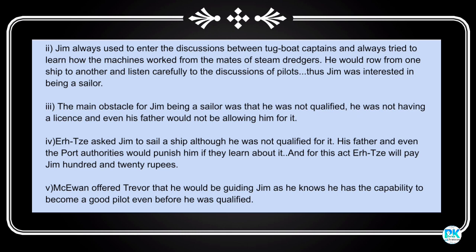Question 4. How did Fraser help Jim to sail a ship? What did the farmer pay the later? Fraser asked Jim to sail a ship although he was not qualified for it. His father and even the port authorities would punish him if they learned about it. And for this act, Fraser will pay Jim 120 rupees.